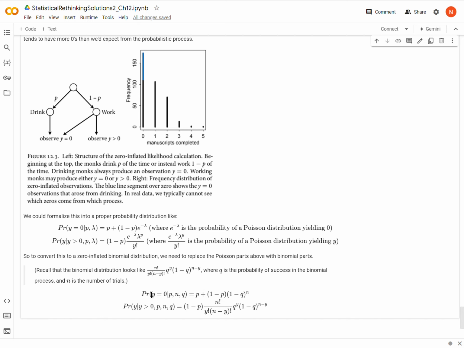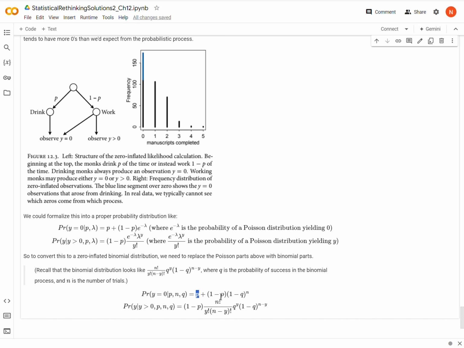Let's first look at the probability of producing 0 manuscripts in a binomial type distribution. I could go down p, so I have p, and then to that I need to add this branch. 1 minus p percent of the time, I am in binomial land, not Bernoulli.